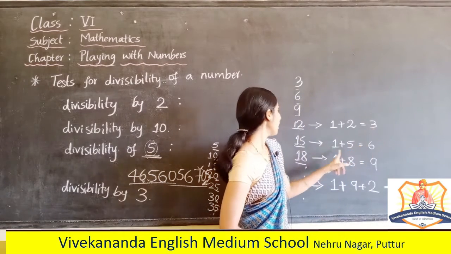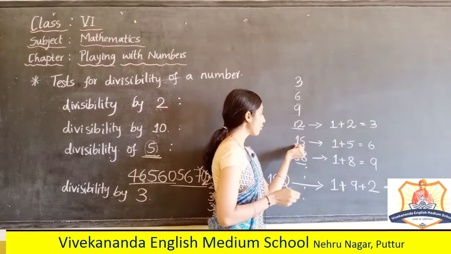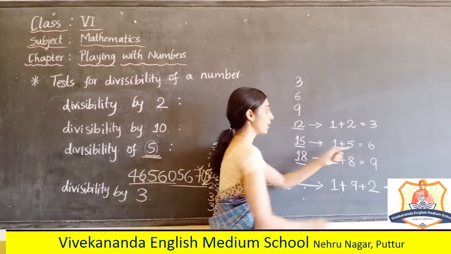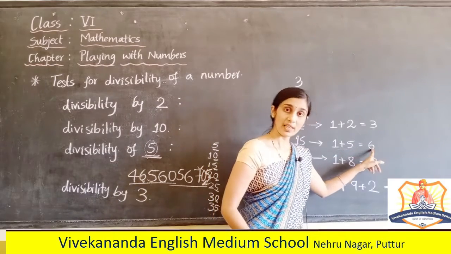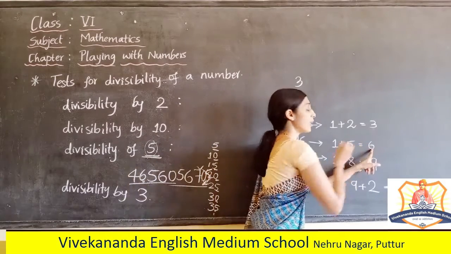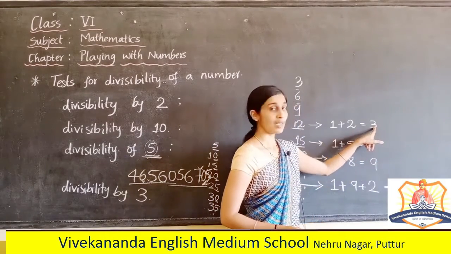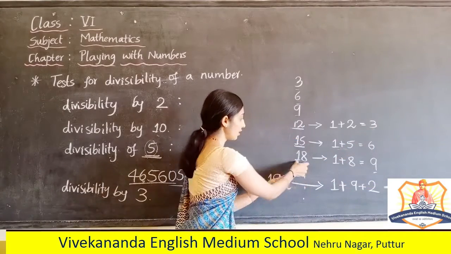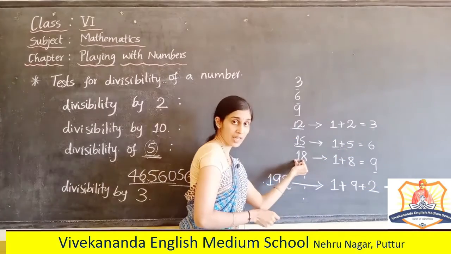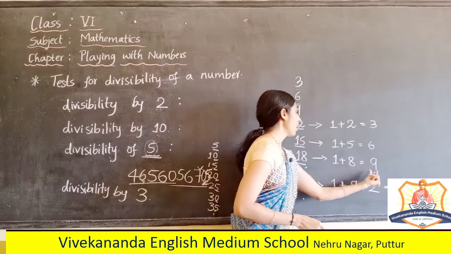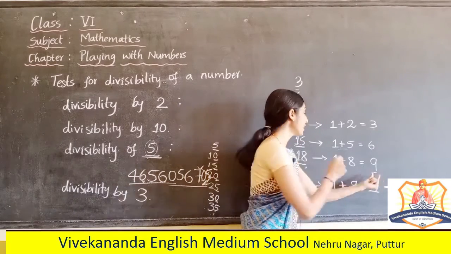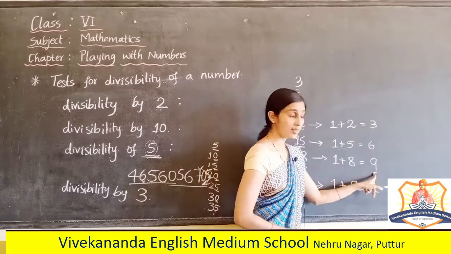Right? And here also, if I add the digits of the given number, the sum that I am getting here is divisible by 3, or else it is a multiple of 3. Here also it is a multiple of 3. 9. 1 plus 8, if I add the digits of the given number, the sum I get is a multiple of 3, or divisible by 3.